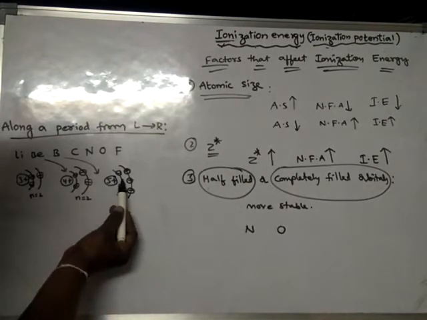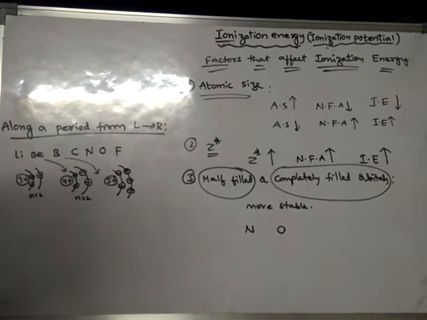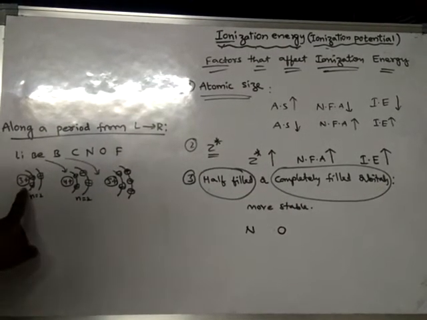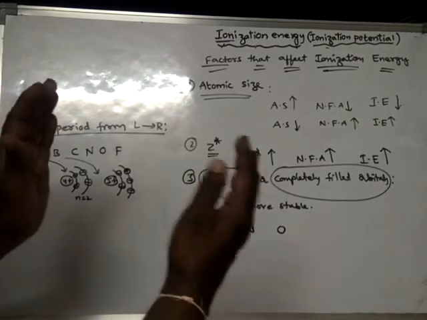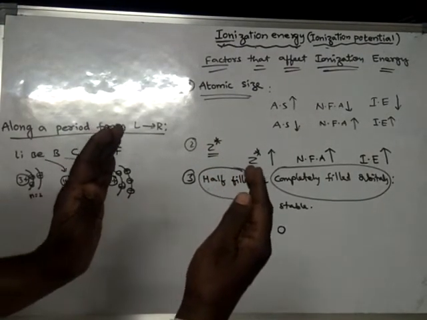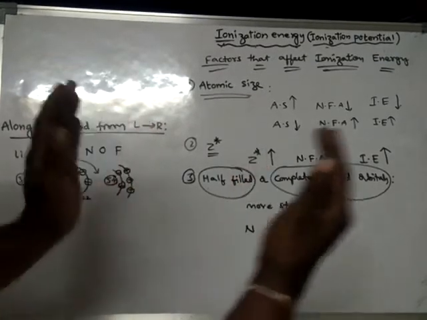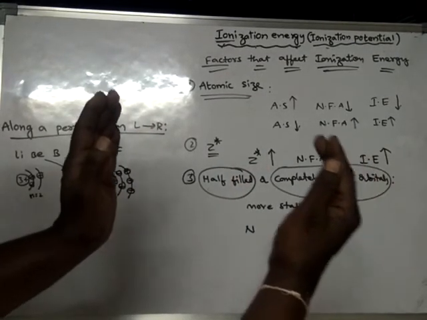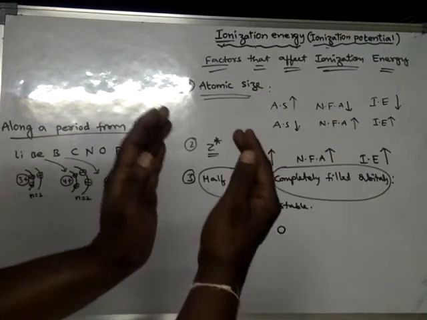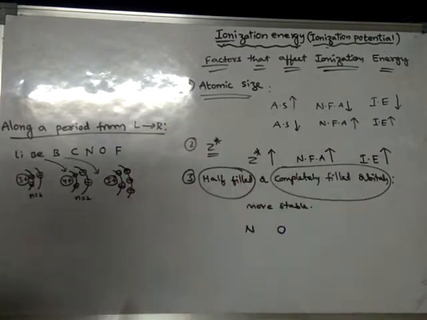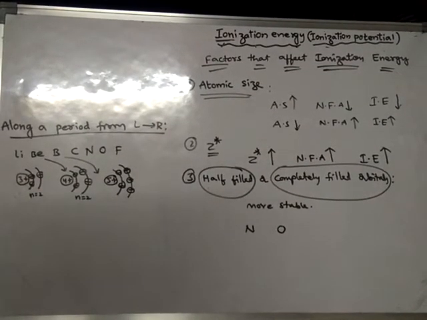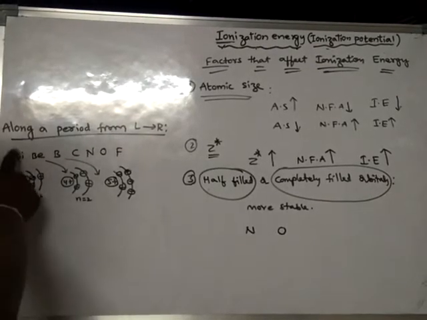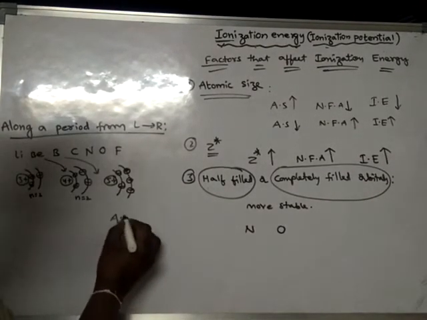So in boron, the force of attraction on the last orbit will increase, because this nucleus is more powerful than this nucleus. Okay, but the orbit distance is the same. So what happens? As we move from lithium to beryllium, size decreases, and from beryllium to boron, size further decreases. So in this way, from boron to carbon, from carbon to nitrogen, and like this, by the time it reaches fluorine, the size of the atom will be very, very small. Okay, so that means along a period from left to right, atomic size decreases.